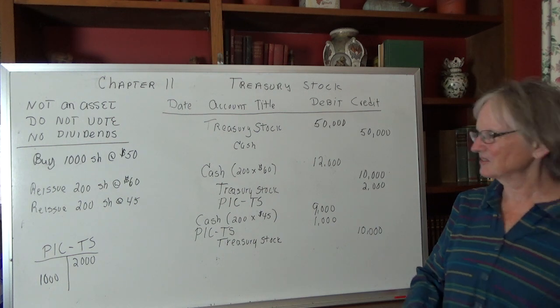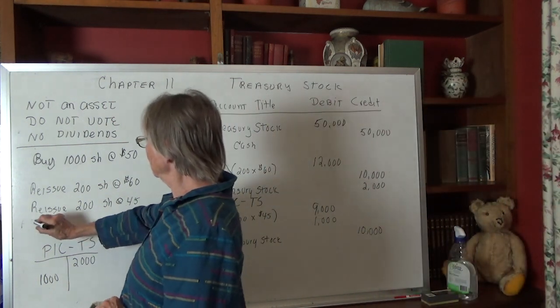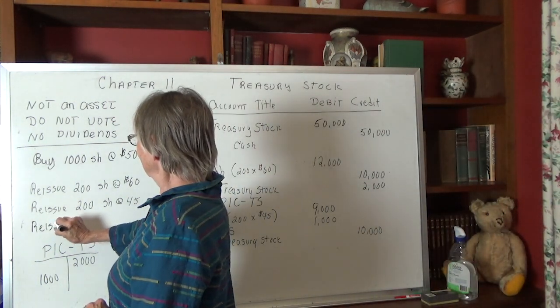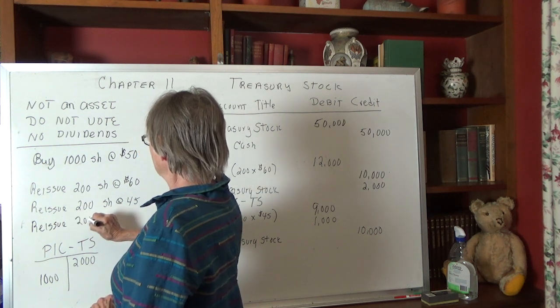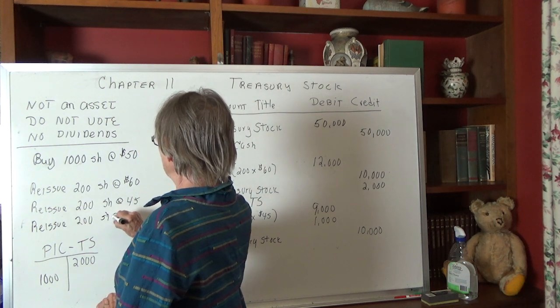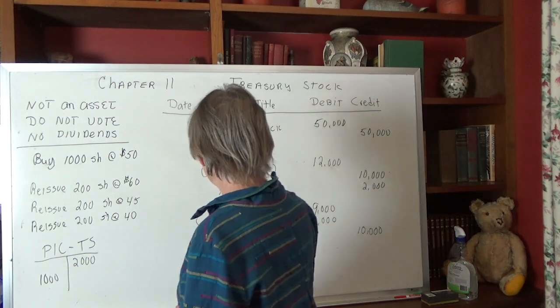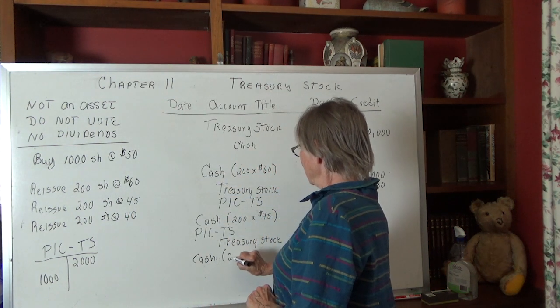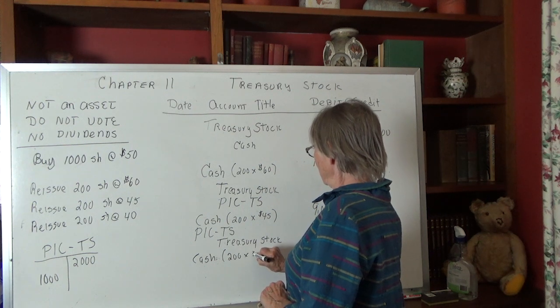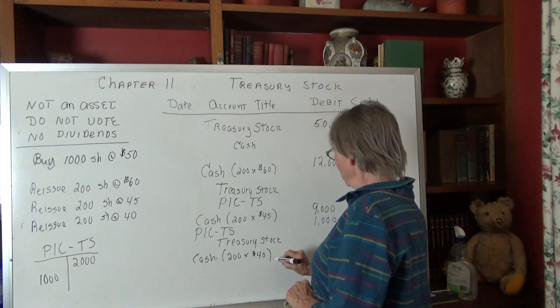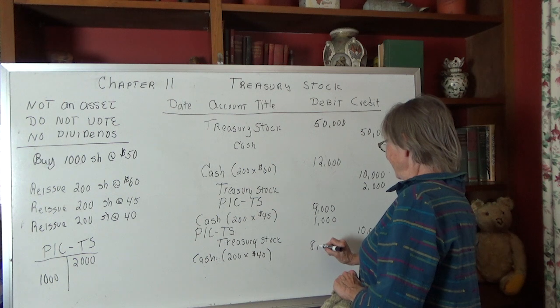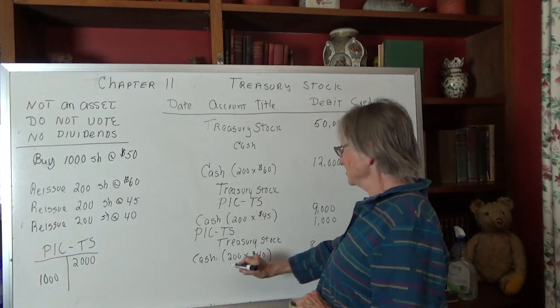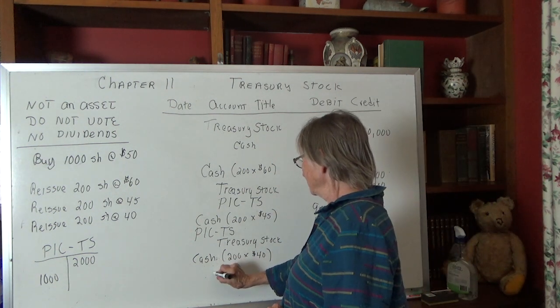Okay, so now we're going to sell or reissue 200 more at 40. Okay, things are getting a little rough here, so we're going to debit cash, and it's going to be the 200 shares times 40. So we're going to get 8,000.